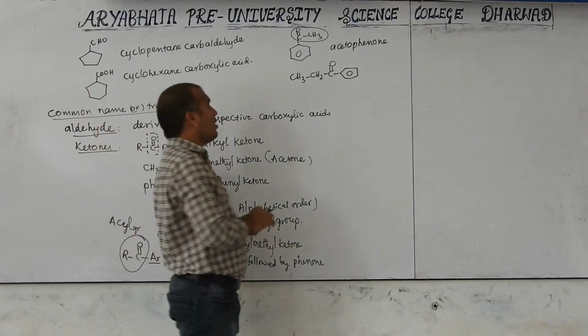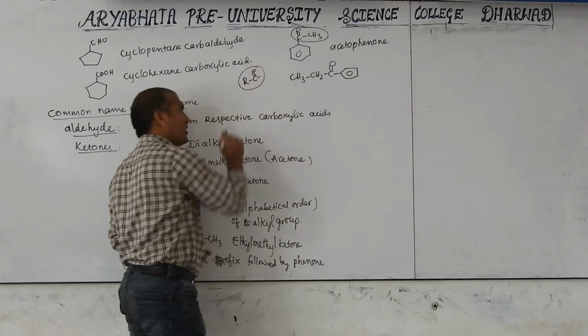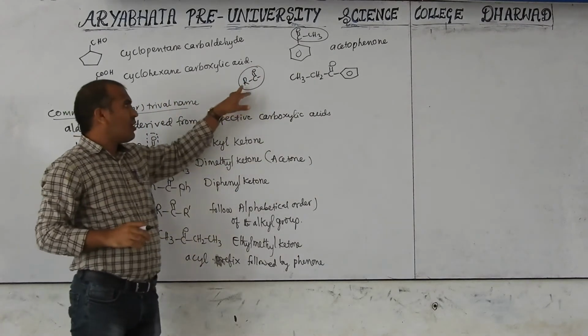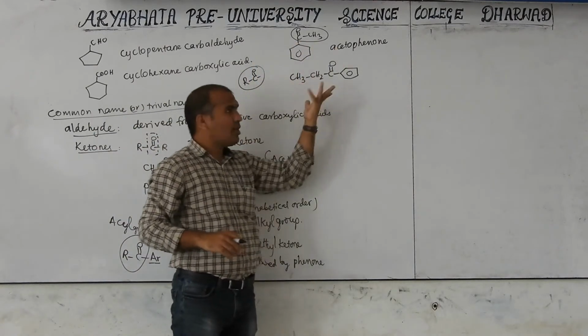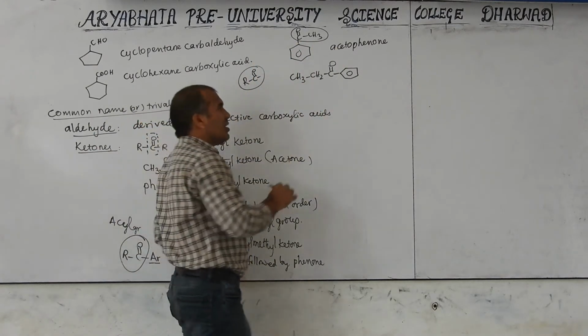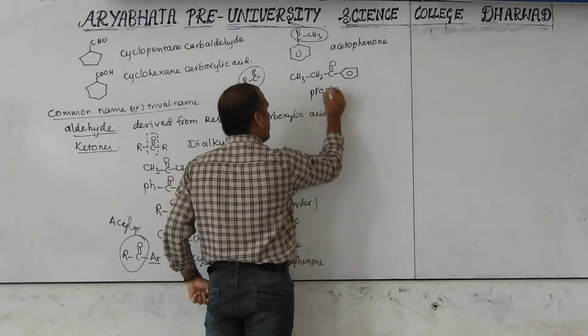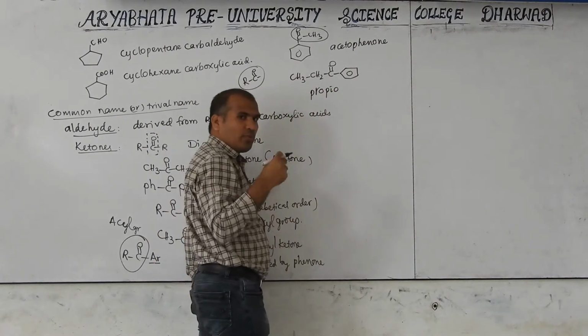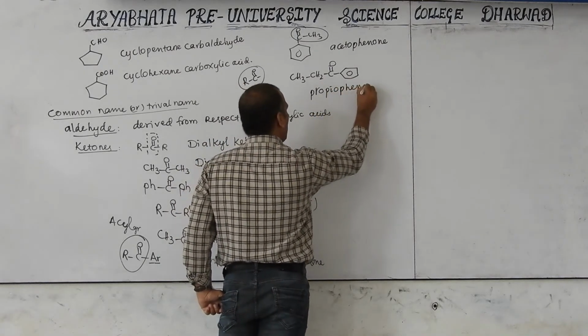This RC double bond O group is known as the acyl group. The R name changes with the number of carbons: two carbons is acetyl, three carbons is propionyl. That is called propio, and this is called phenone. Propiophenone.